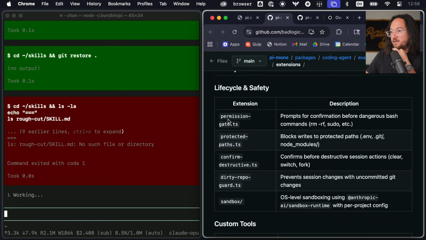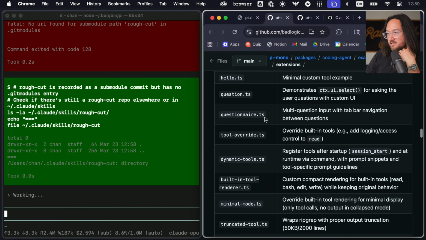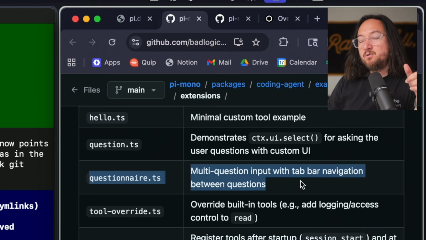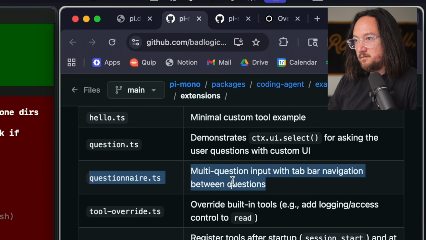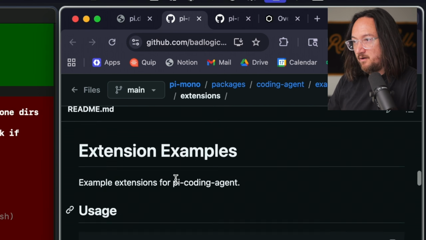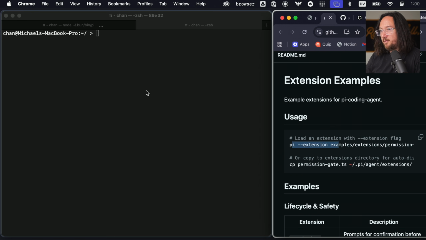So we can add permission gates. I run everything on dangerous mode anyway in Claude, so I would just be annoyed. So we have some to-do list tools, etc. Questionnaire. I actually do like the interview mode, or interview user mode, in Claude. So let's add this questionnaire extension and see how that goes.